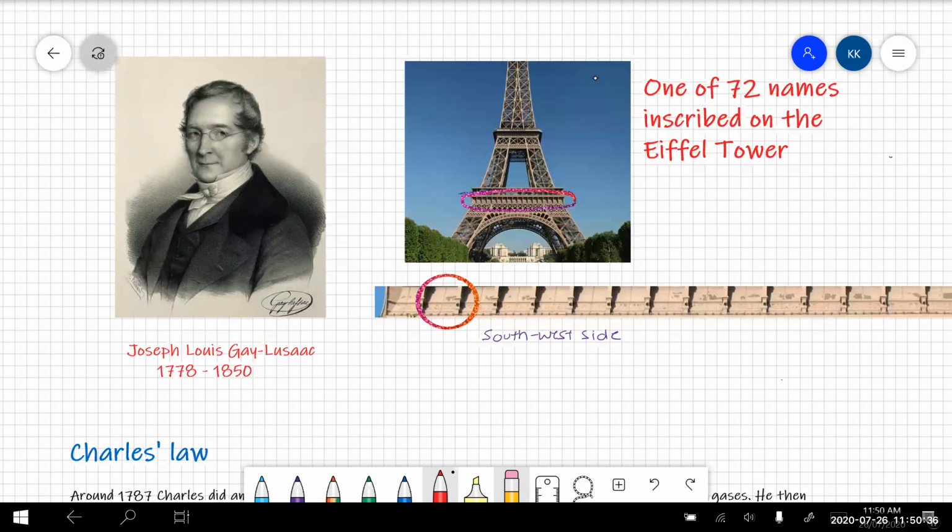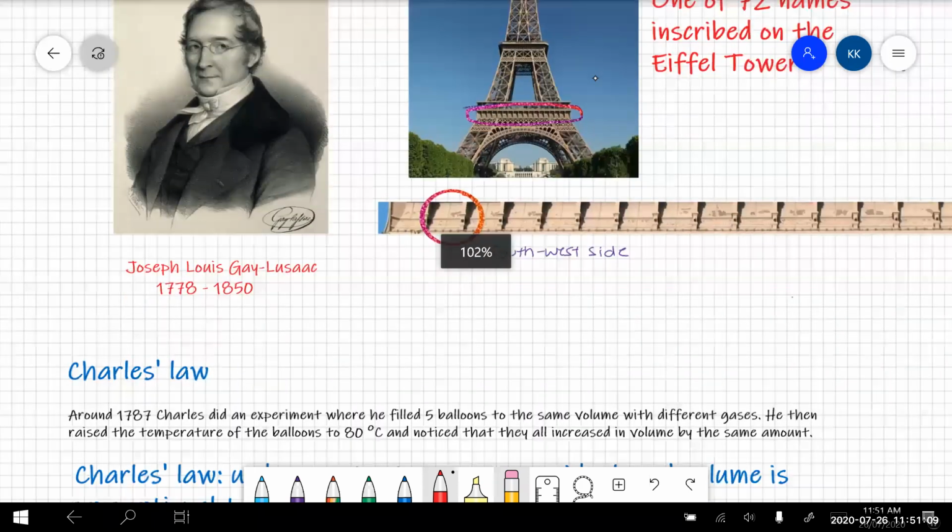And interestingly, in all of those names inscribed on the Eiffel Tower, there's not a single woman's name there, even though it was a woman who invented the theories of elasticity which were used in building the actual Eiffel Tower. But there we are, Gay-Lussac on the Eiffel Tower. So if you ever get a chance to go to the Eiffel Tower, be looking out for Gay-Lussac on the southwest side. All right, let's have a look at the work of these guys.